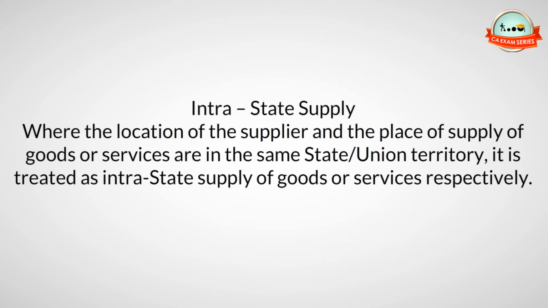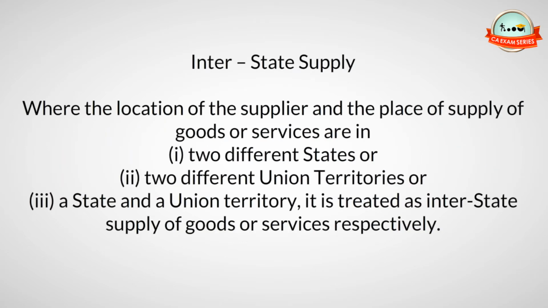Intra-state supply: where the location of the supplier and the place of supply of goods or services are in the same state or union territory, it is treated as intrastate supply of goods or services respectively. Inter-state supply: where the location of the supplier and the place of supply of goods or services are in 1. two different states, or 2. two different union territories, or 3. a state and a union territory, it is treated as interstate supply of goods or services respectively.